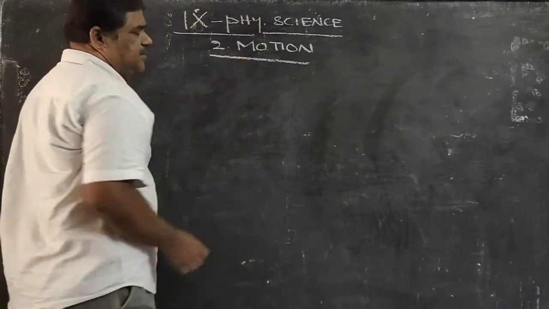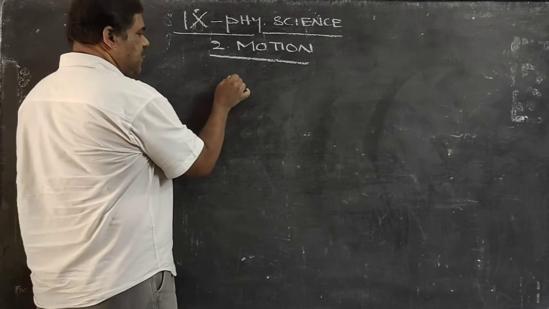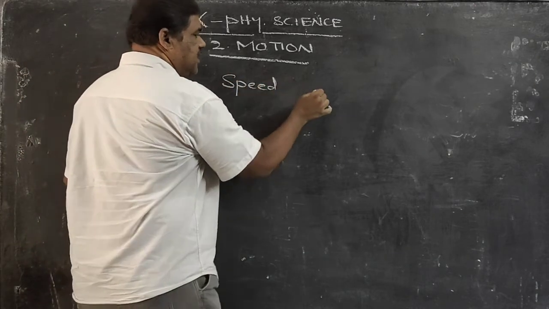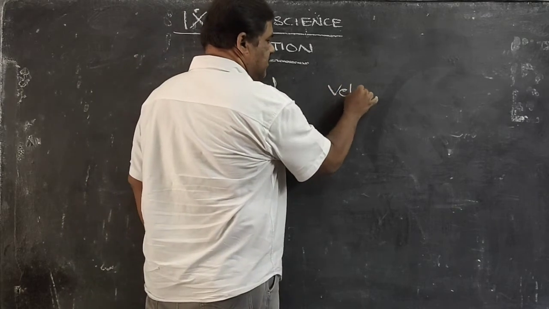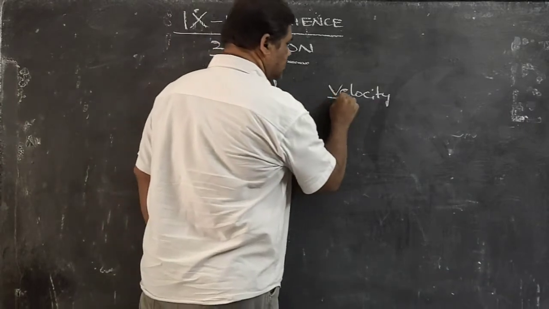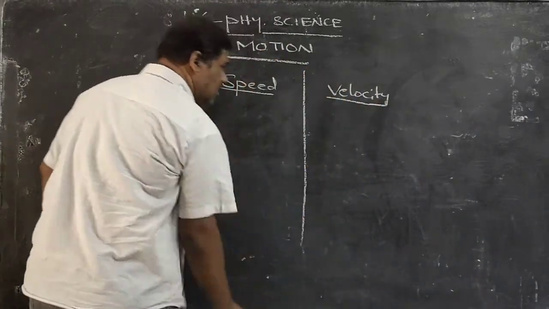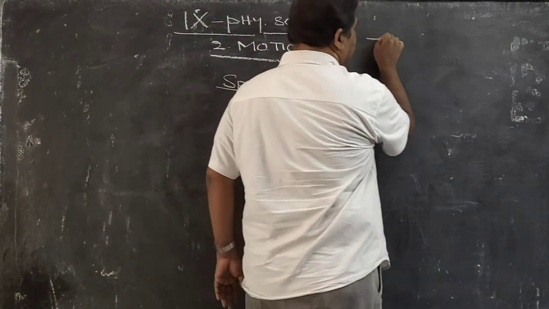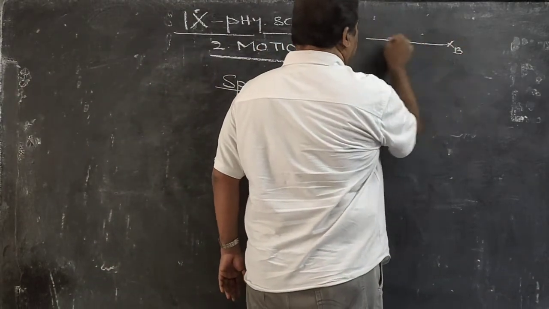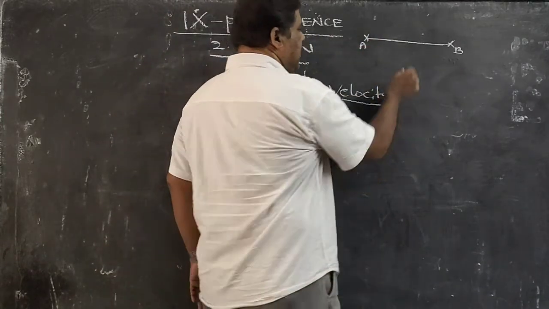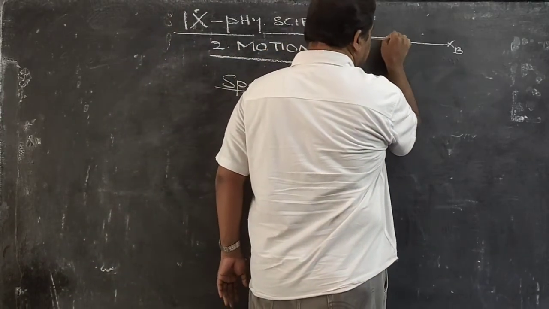In the second chapter, motion, the next topic is to learn what is the difference between speed and velocity. Already in the last class we studied that if A and B are 2 points, going from A to B in this direction is known as displacement.